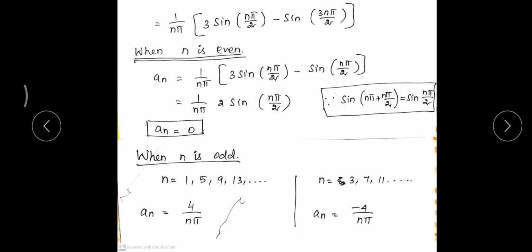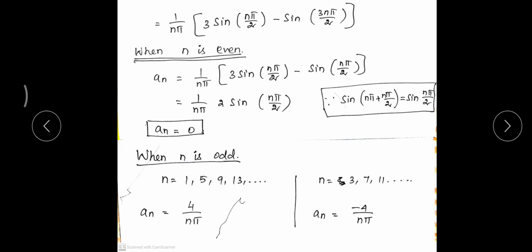Since n is even, n can be 0, 2, 4, 6, 8 and so on. If I take 0, sin 0 is 0. If I take n is equal to 2, I will get sin pi, which is also 0. If I take n is equal to 4, I will get sin 2 pi, that is also 0. If I take n is equal to 6, sin 3 pi, that is also 0. So an is equal to 0 when n is even. And when n is odd, we'll check what is happening.